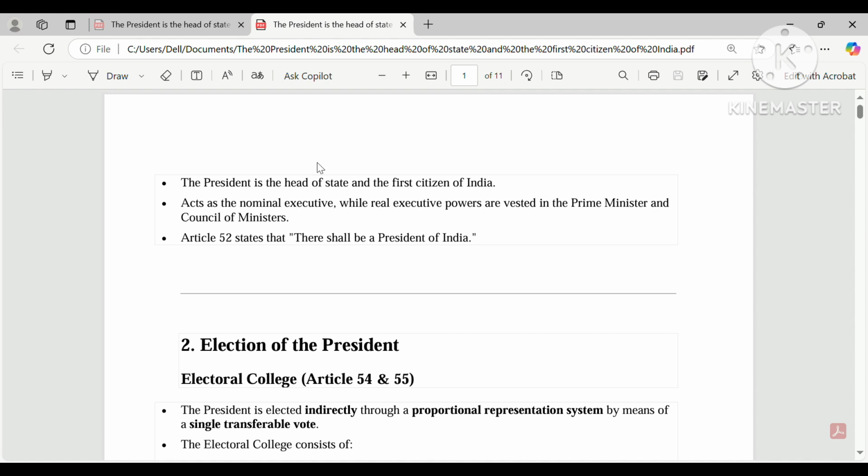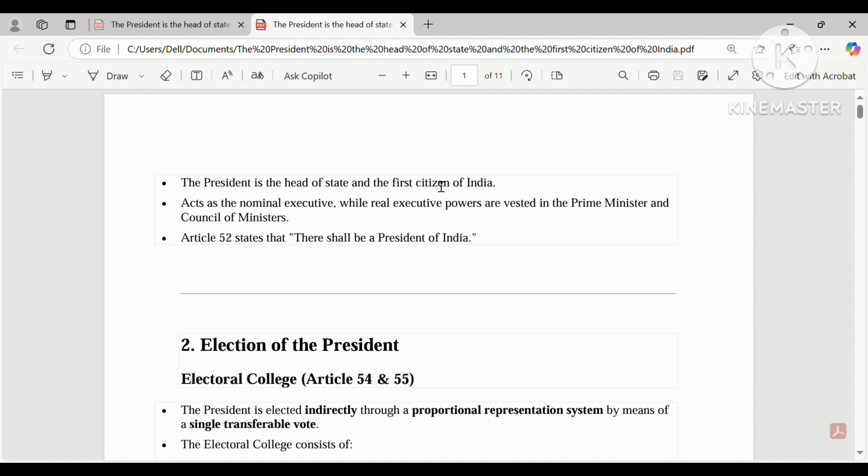Here it means India as a whole, not a collective of states like in the USA, but our constitution says that India is a union of states. So the president is the head of all the states that lie in the country of India.